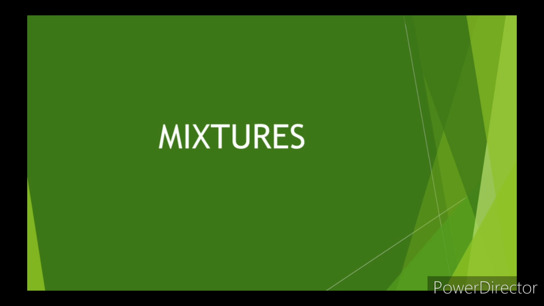What are these mixtures? Now we have been learning about elements and compounds till now, right? Now we know that elements are the simplest form of matter. These are made up of tiny atoms, right? Now every single element has different kinds of properties. Their properties would not match with the other elements, right?